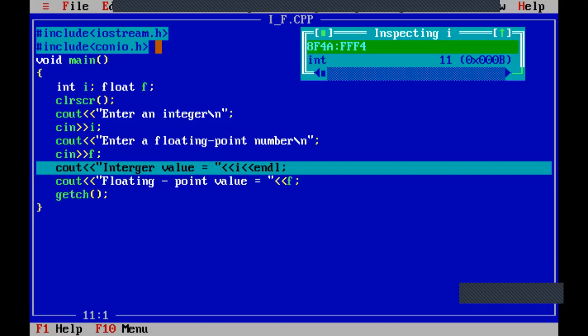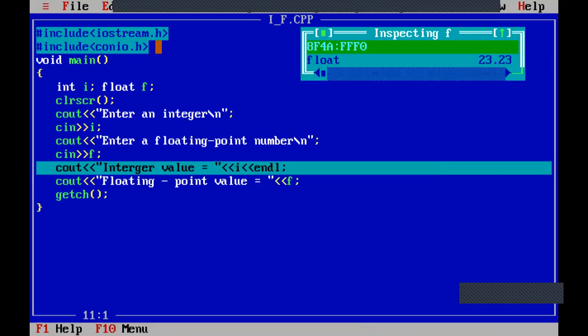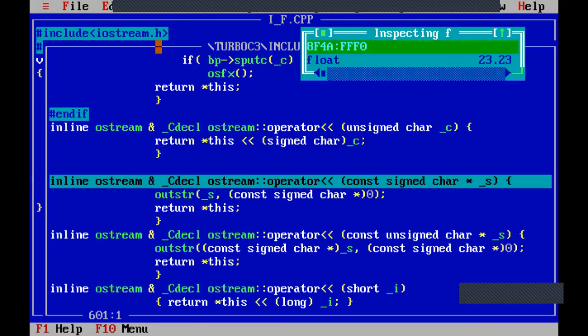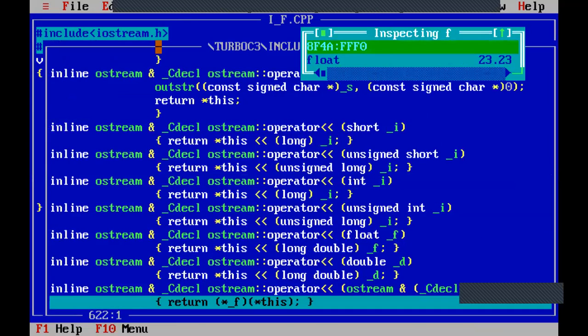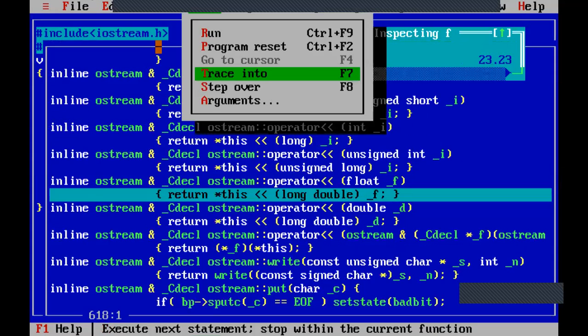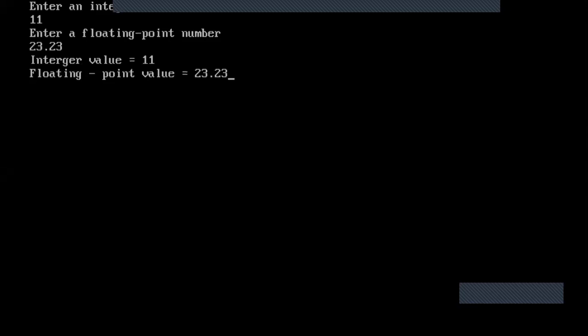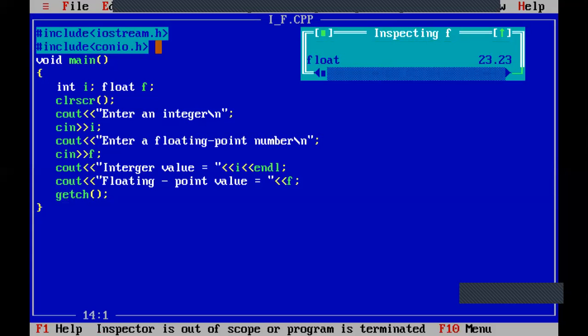Similarly, go to debug, inspect, press F. So the F value is 23.23. Data type is float. Next, if you trace the program, again the floating point value will display. So integer value is equal to 11, floating point value is equal to 23.23. I hope you people have understood. So any doubts here?